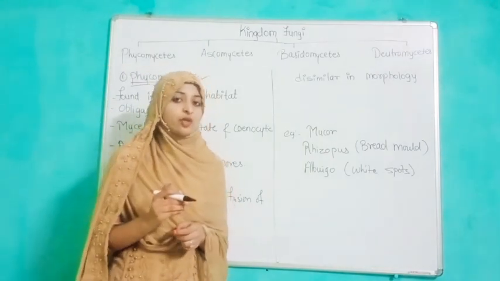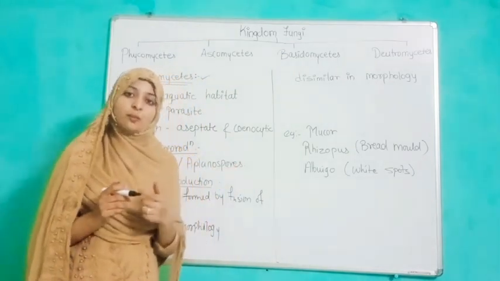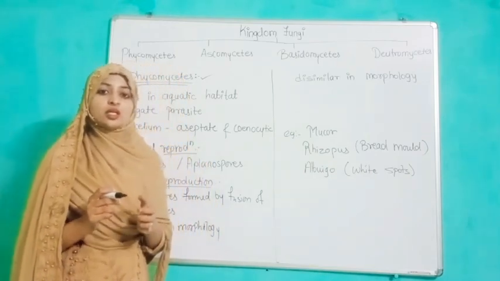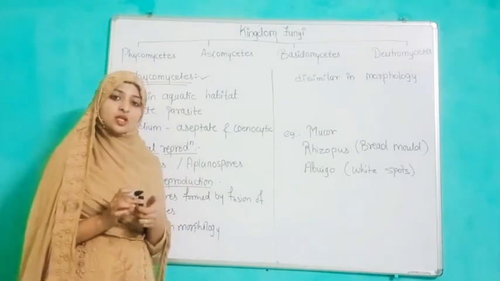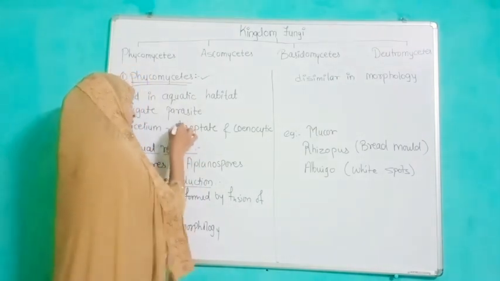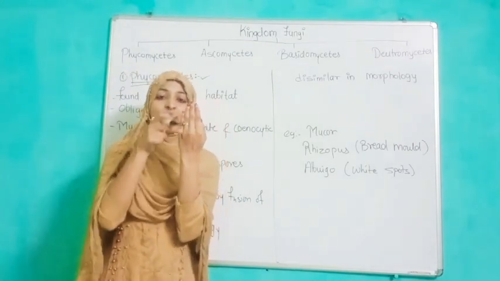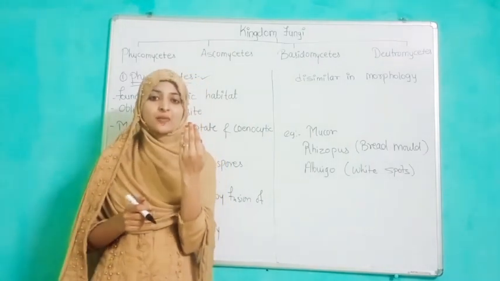In our previous video, we discussed coenocytic hyphae or coenocytic mycelium, meaning it has multiple nuclei in its cytoplasmic content. And what about aseptate? Suppose we see this structure, it doesn't have any kind of gap, so this is an aseptate structure.